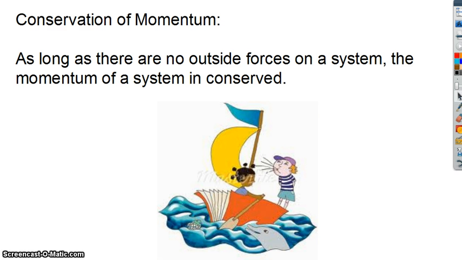Because if the sail caught all of the wind, then there would be a forward force on the boat. But the thing is, because you are on the boat and you are blowing, there would have to be a backwards force or a backwards impulse on you. So the impulse of the wind on the sail to move it forward would completely counteract the impulse on you moving backwards, and so the boat would not move. The best bet would be if some of your air is spilling off the sail and not making it into the sail, so that you would push backwards. So this boy on this fictitious boat would be better off turning around the other way and blowing out the backside. That would work out much better.